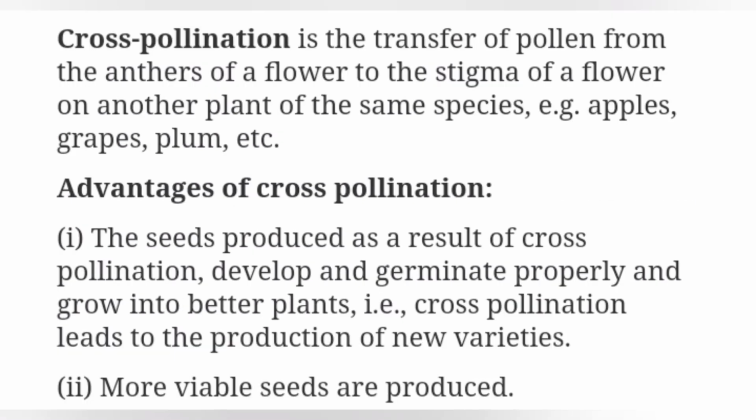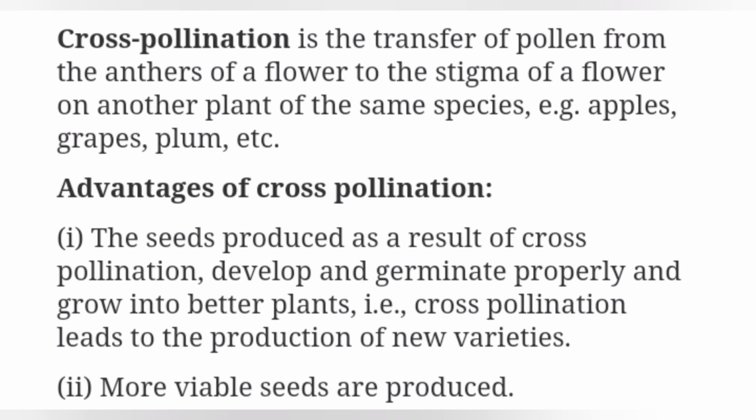Cross pollination is the transfer of pollen from the anthers of a flower to the stigma of a flower on another plant of the same species. Example, apples, grapes, plum, etc.